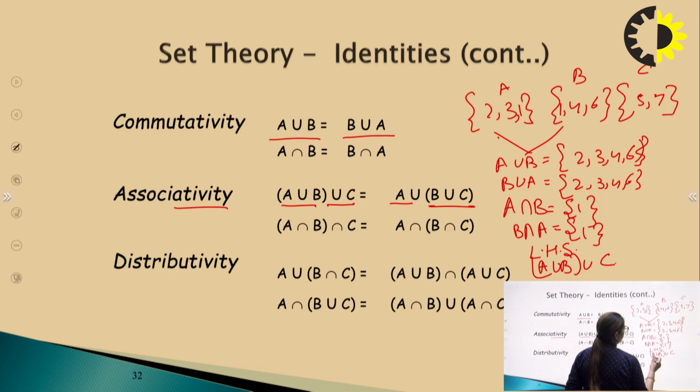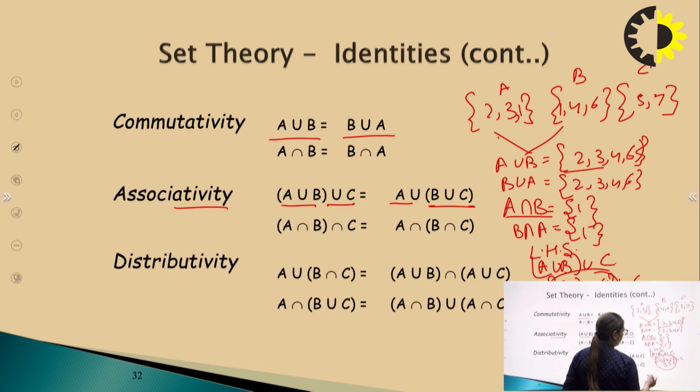So what is A union B? A union B is 1, 2, 3, 4 and 6. Union C, we will add 5 and 7 in this. So this will be the set.